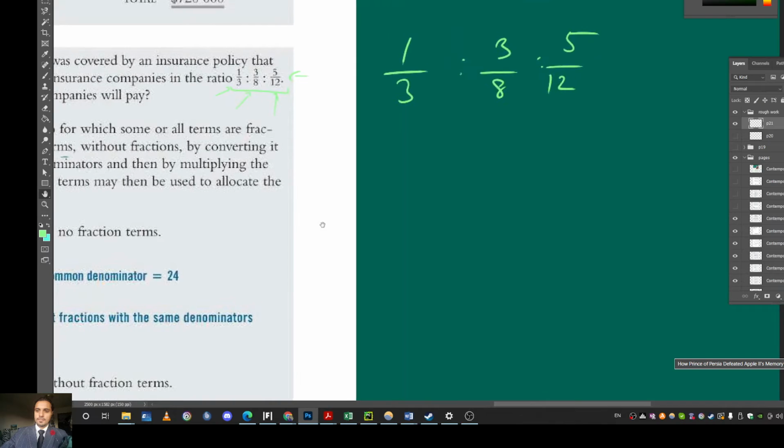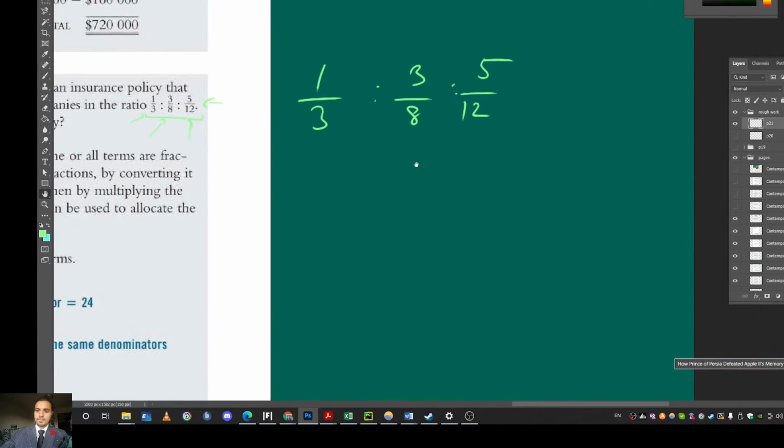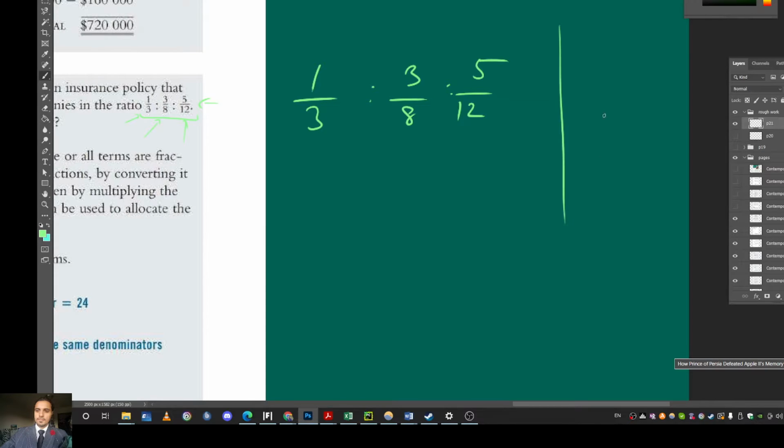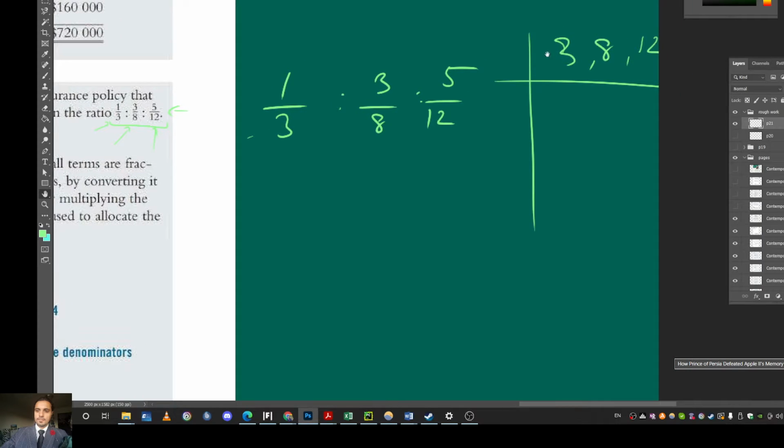If you've got a common denominator of all these, I showed you guys in the fractions video. So 3, 8, 12, those are the denominators, right? If I'm trying to figure out the least common multiple, I can just go about it like this. 3 times 1 is 3, 8 does not go in 3, so it just comes down like this. 3 times 4 is 12.